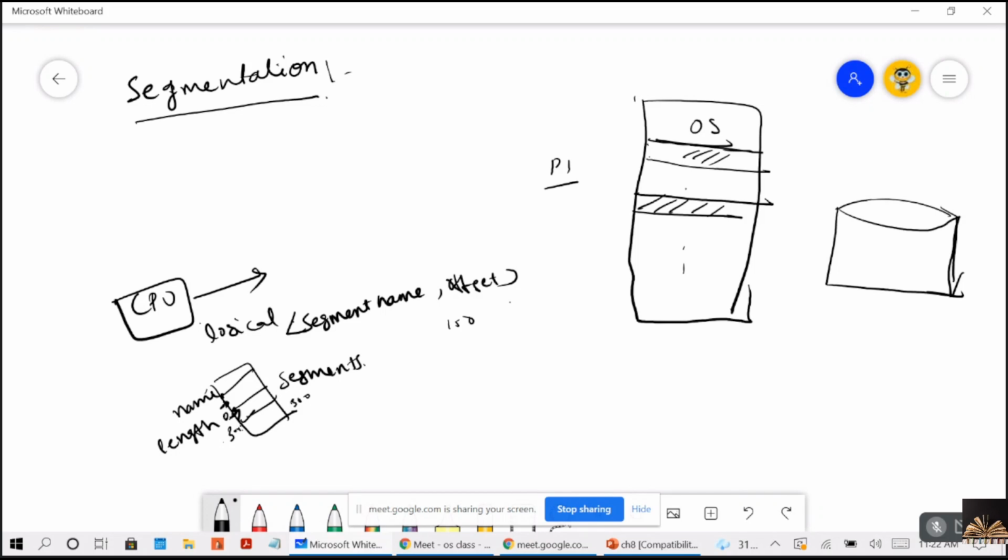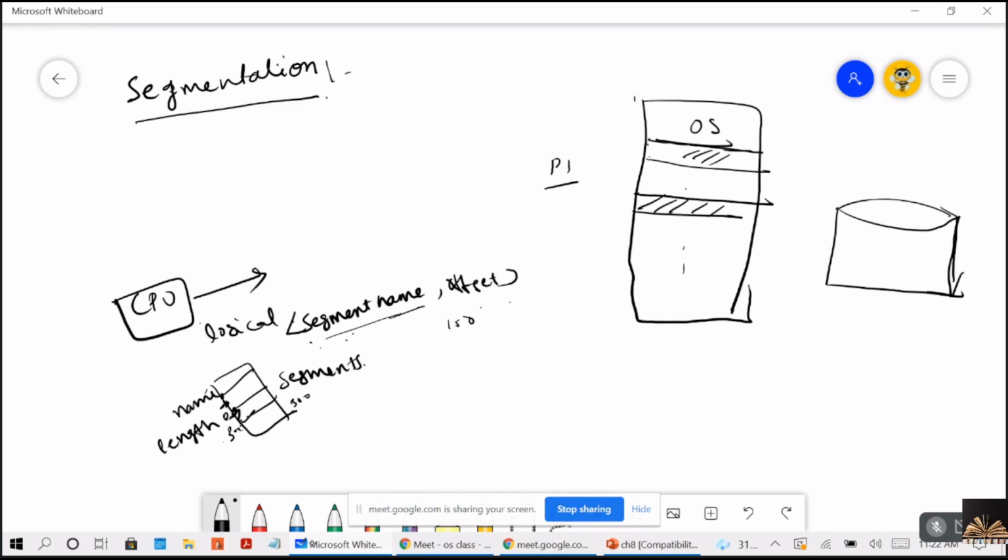It should not exceed the segment, and the programmer specifies each address by two quantities: segment name and offset. Generally, the segments are referred to by the segment number. Instead of having a name, if you have a number, you can easily identify them.